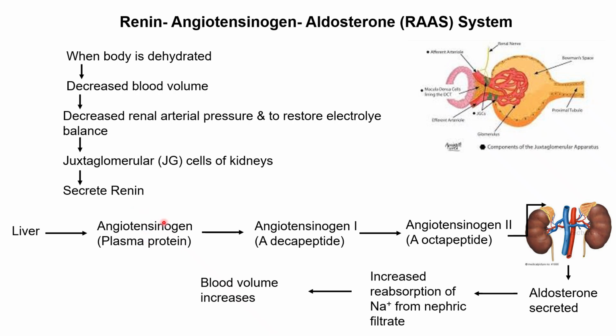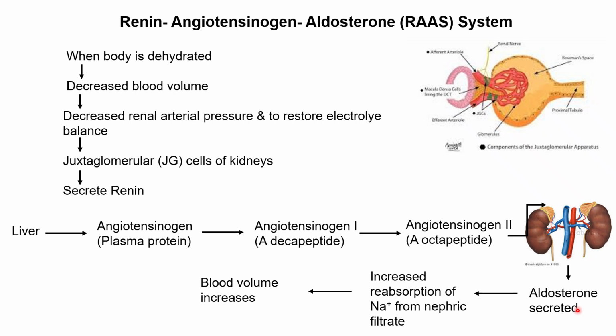So this renin will now cleave this angiotensinogen into angiotensinogen 1. This angiotensinogen 1 is a decapeptide and it is highly unstable. So very soon it gets changed into an octapeptide, that is angiotensinogen 2. Now this angiotensinogen 2 will act on the cortex of the adrenal gland, and the adrenal gland then secretes another hormone which is aldosterone.